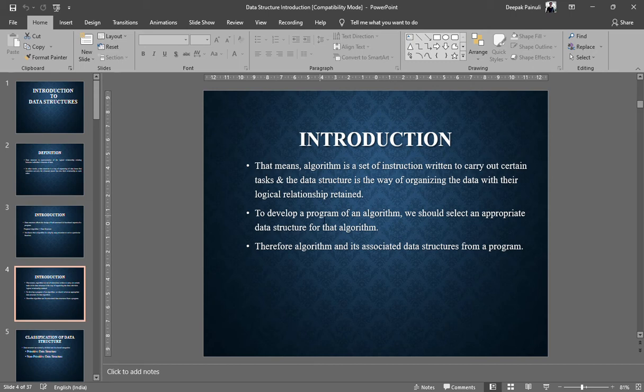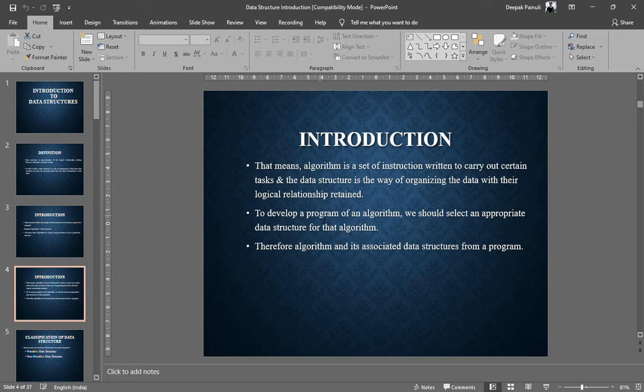See, what is written over there: an algorithm is a set of instructions written to carry out certain tasks, and a data structure is the way of organizing the data so that their logical relationship is retained, right? We already defined that an algorithm is a set of instructions in serial order for doing some task.